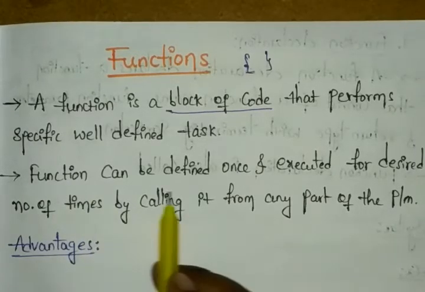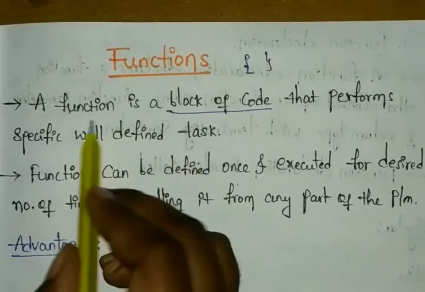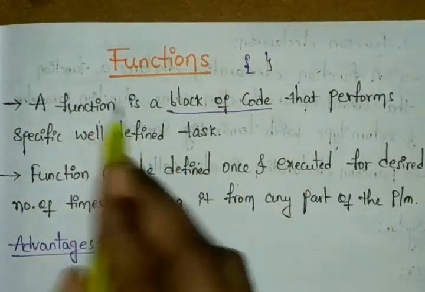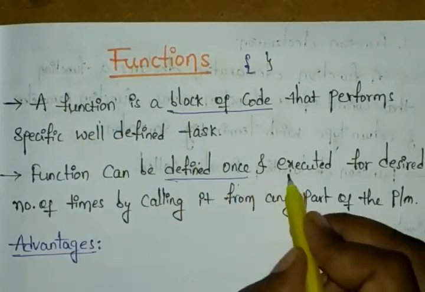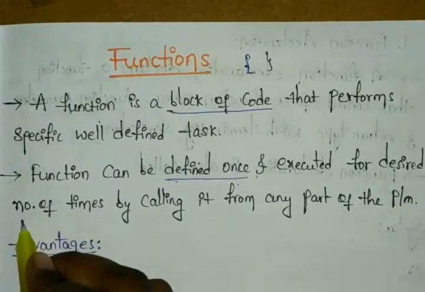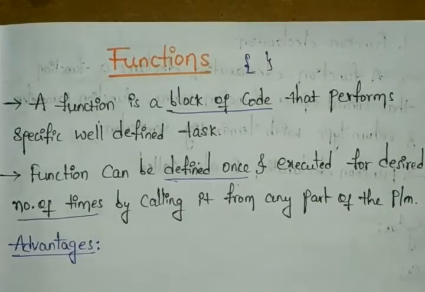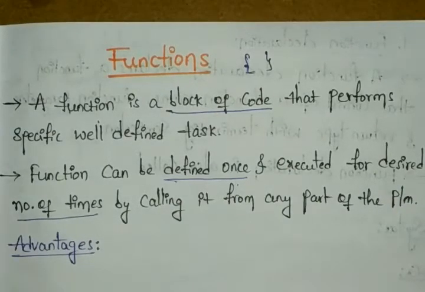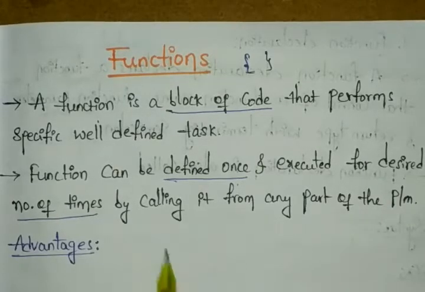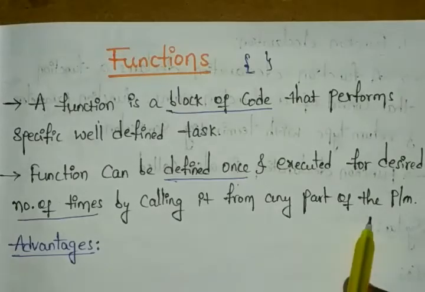These functions can be defined once and executed any desired number of times, by calling them from any part of the program.